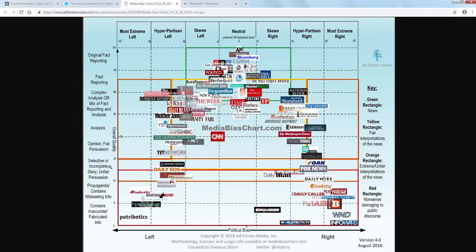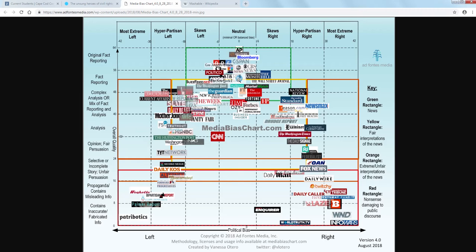Also, if you look along the edge here, you'll see that it also rates what kind of information is included. So you can see that original fact reporting, this is something that we really look for, right? Any kind of source that's doing its own reporting and is neutral. And then fact reporting, again right in here in the middle, means they're reporting facts. It's not about opinion, it's about information, and it's neutral.